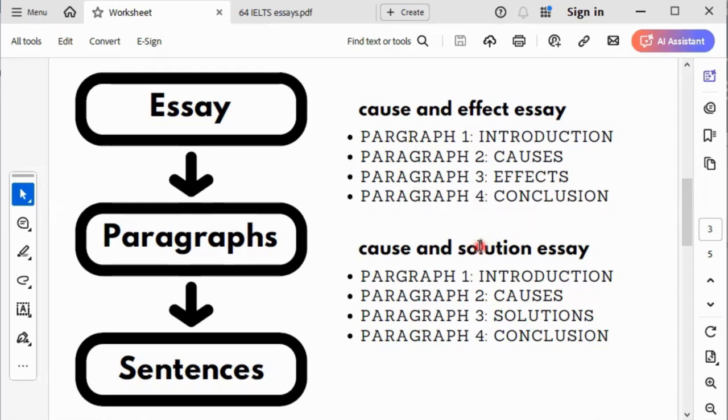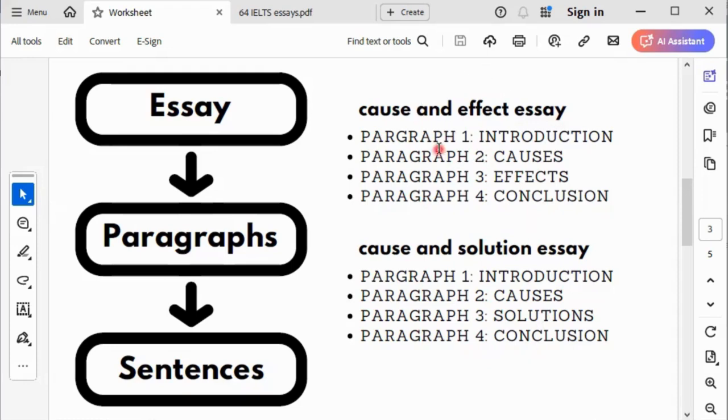Same thing with a cause and solution essay. Paragraph 1 should have 2 or 3 sentences. Paragraph 2 and paragraph 3 should have 4 or 5 sentences. Some people can put 6 sentences depending on the number of things you want to write about. And then paragraph 4, your conclusion.